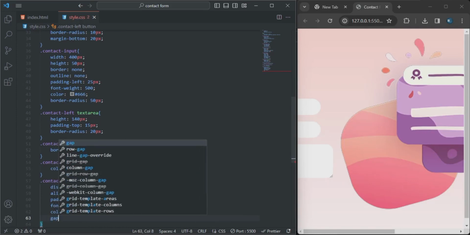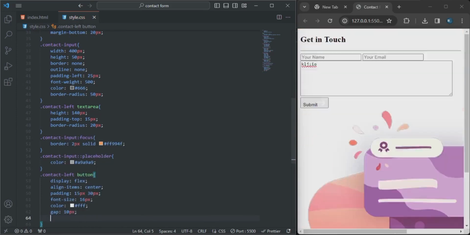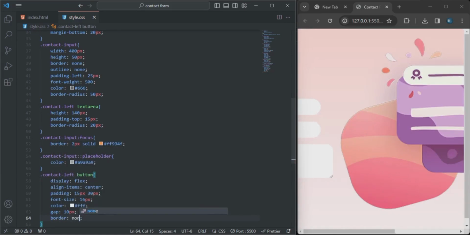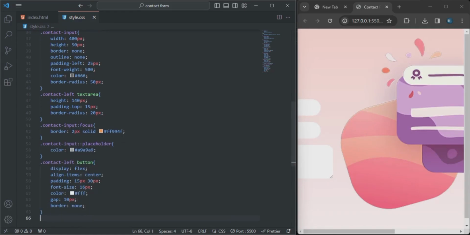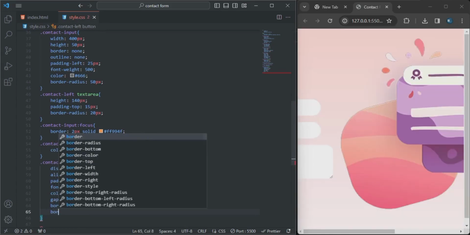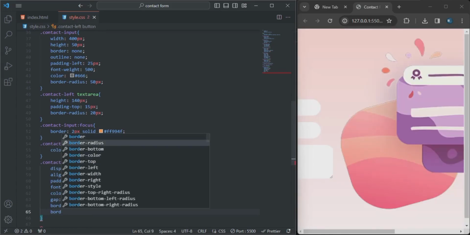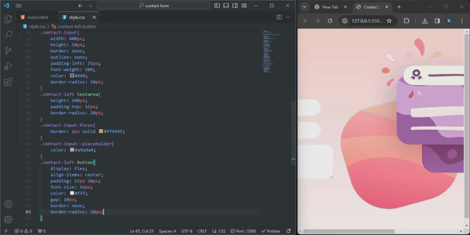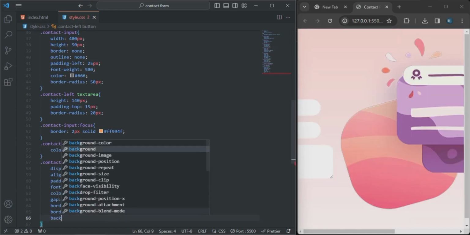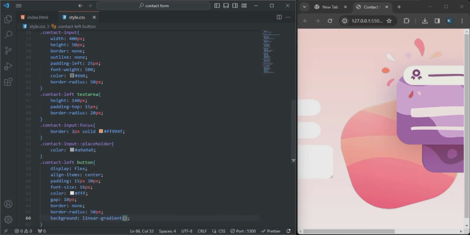The gap will be 10 pixel. The border will be none. The border radius will be 50 pixel, and the background will be linear gradient.